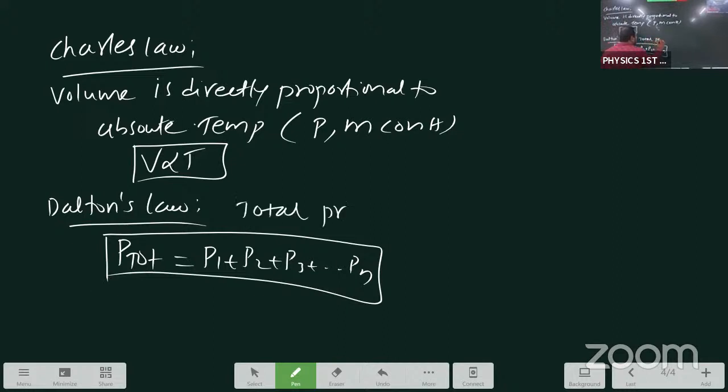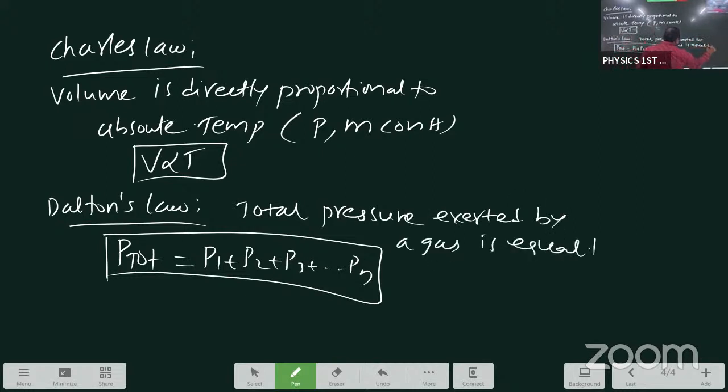Total pressure exerted by a gas is equal to the sum of individual pressures. Total pressure always equals the individual pressures.